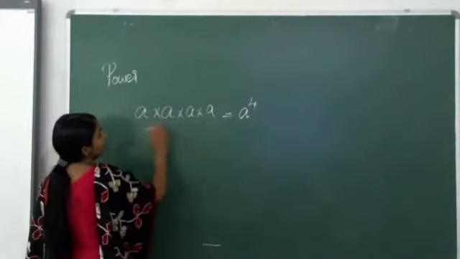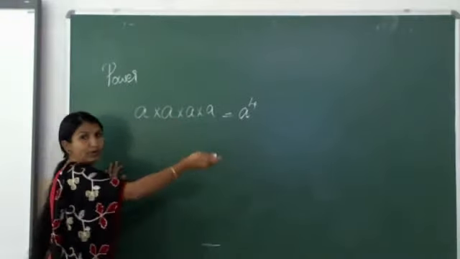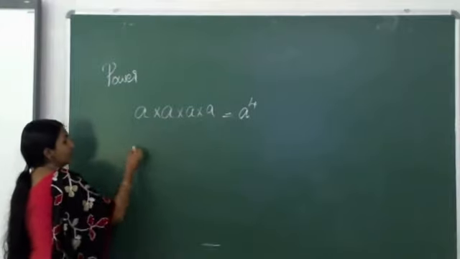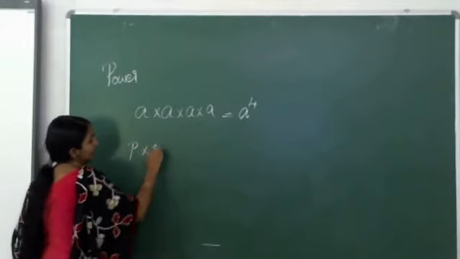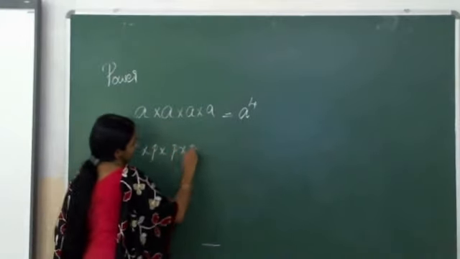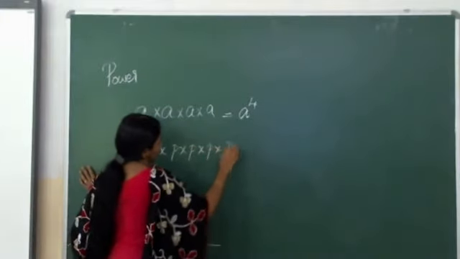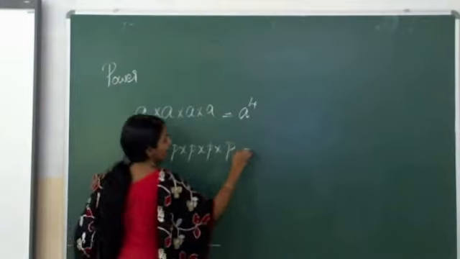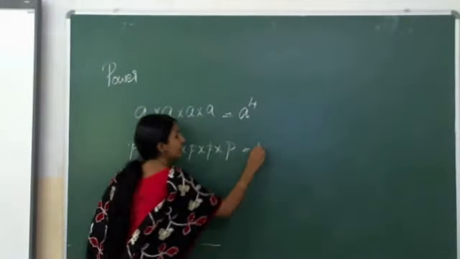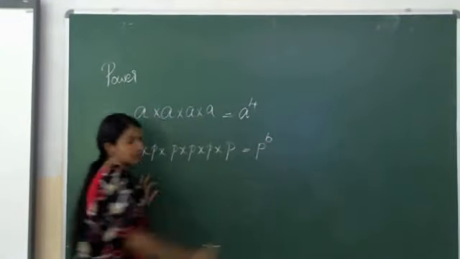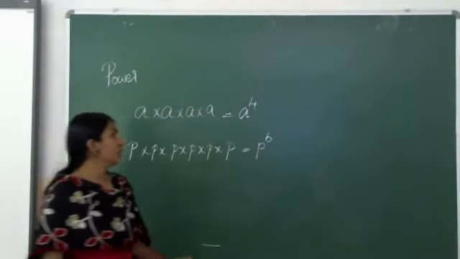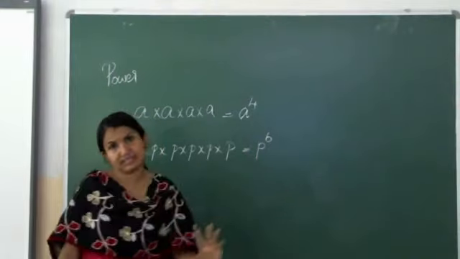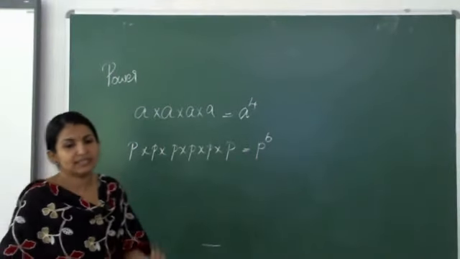So when a quantity is multiplied many times, this is called the power. When multiplied 6 times, 1, 2, 3, 4, 5, 6, we can write it as p raised to 6. Either you can say p raised to the power 6 or p raised to 6.